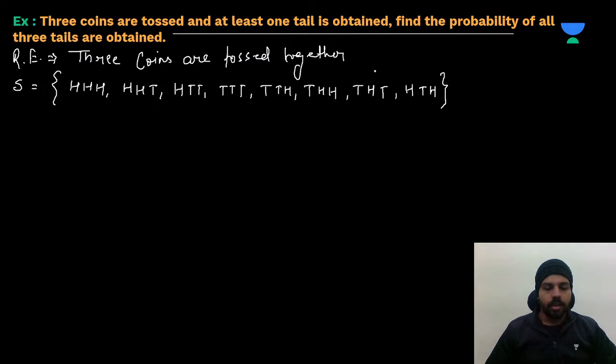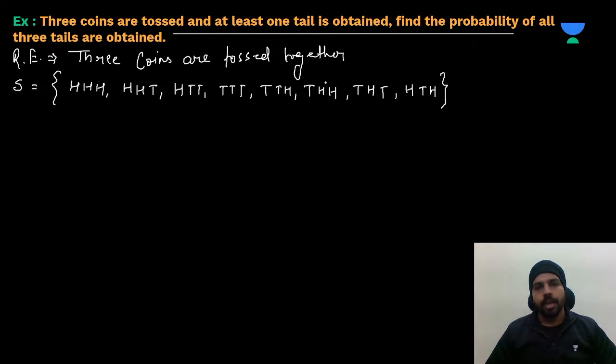Okay. And now the question comes in your mind, how will you find out them? See, if three coins are tossed together, just suppose that all the three outcomes are head. Then we remove a head from here, so it becomes tail. Now we remove this head, so it becomes tail. Now we have removed this head, so this becomes tail, tail, tail. Now we'll remove this tail, so this will be head.